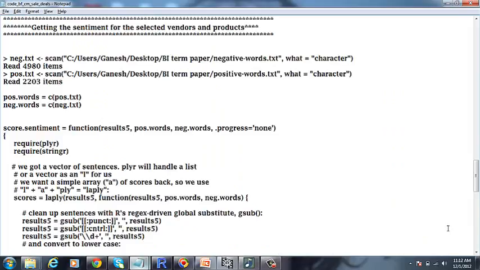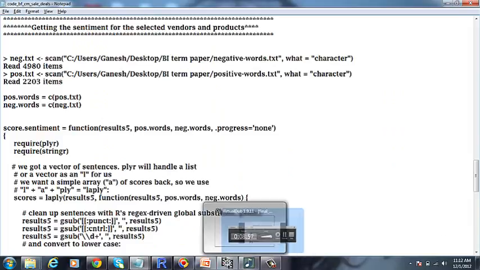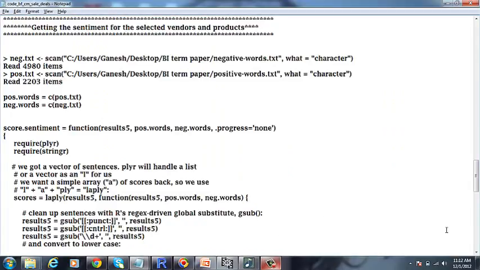And for calculating the sentiment for each vendor and product selected, we are going to pass the respective tweets data frames. When it comes to sentiment analysis, we are going to load a set of positive and negative words into R, and using them along with the result vectors, we are going to calculate the total sentiment for the season. So these are the lists of positive and negative words that we are going to load into R.